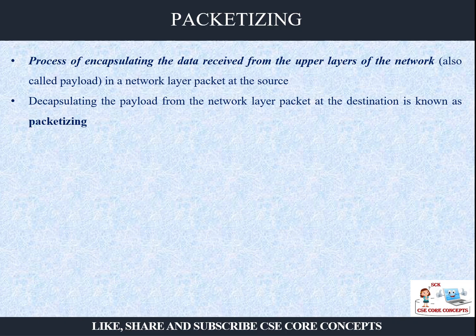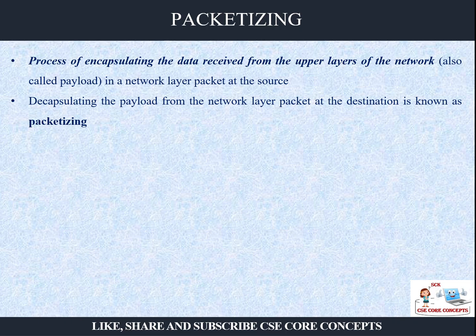Let's see what packetizing is, the process of encapsulating the data. You have to encapsulate the data which you receive from the upper layer. Which is the upper layer of the network layer? That is the transport layer.